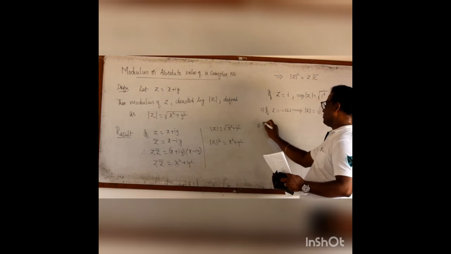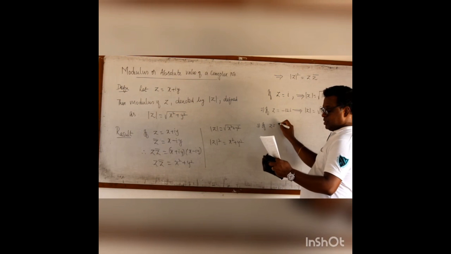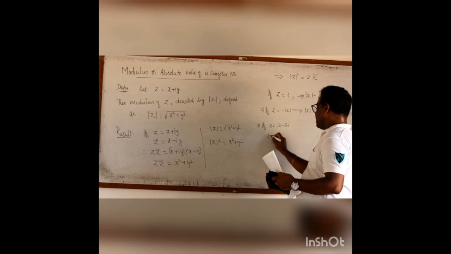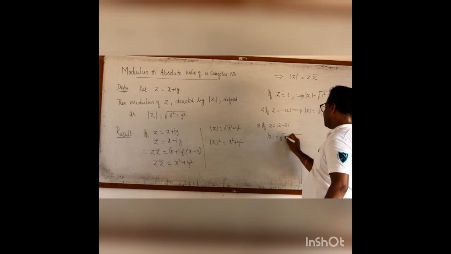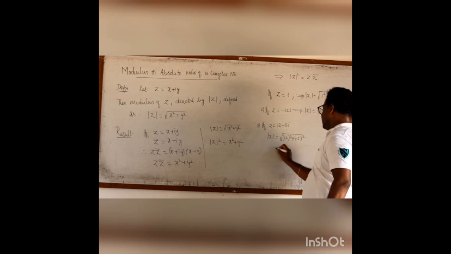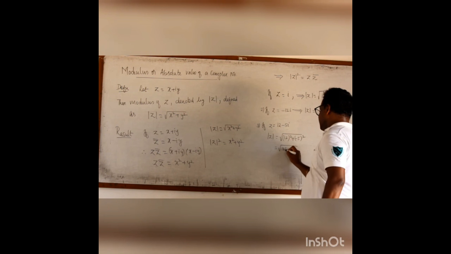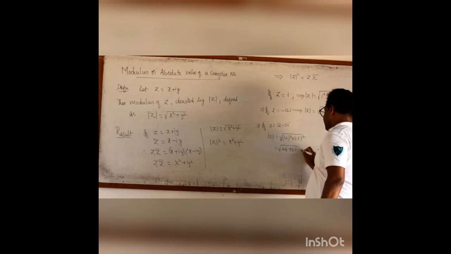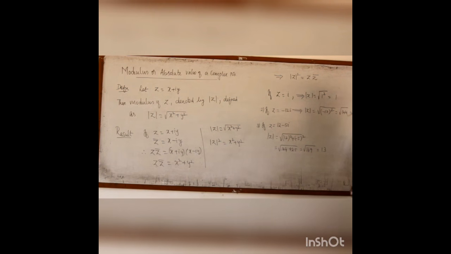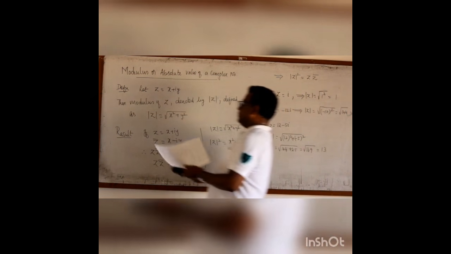And third one, if Z equal to 12 minus 5i, then modulus of Z is root of 12 square plus minus 5 the whole square, it is 144 plus 25, which is 169, which is root of 169. So this is the absolute value of this complex number 12 minus 5i.